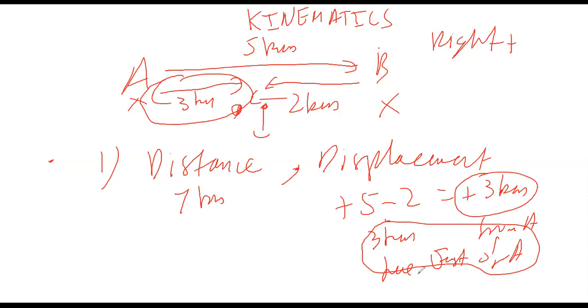Okay, if you write only 3 kilometers or plus 3 kilometers, you will get half marks. You will not get total marks. Why? Because this is displacement, so you need to tell me also the direction. So what is the complete answer? The complete answer is 3 kilometers due east of A. So this is what you will write as the complete answer for displacement. Is this clear to everybody?